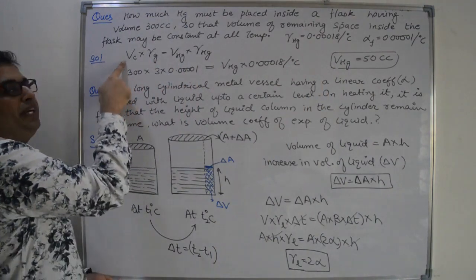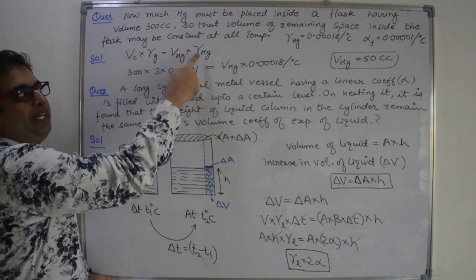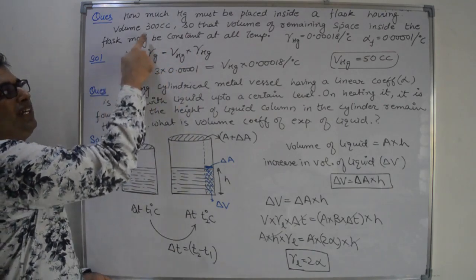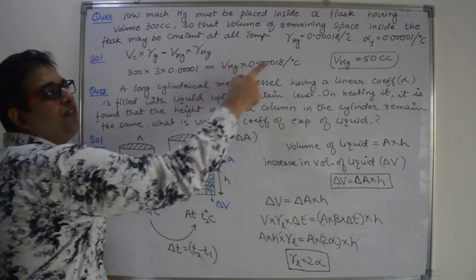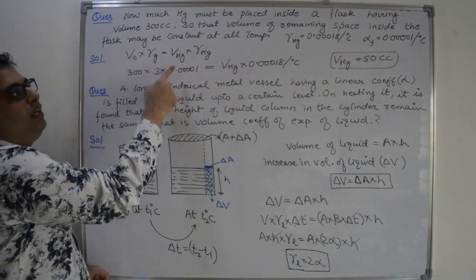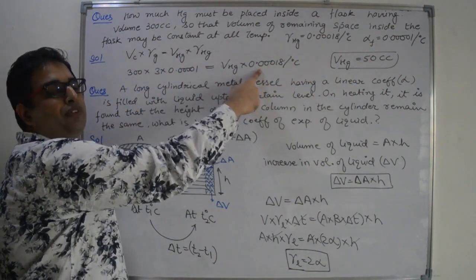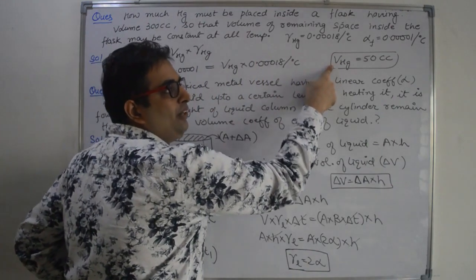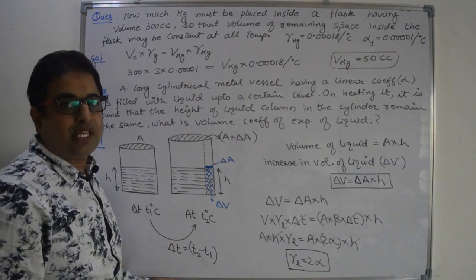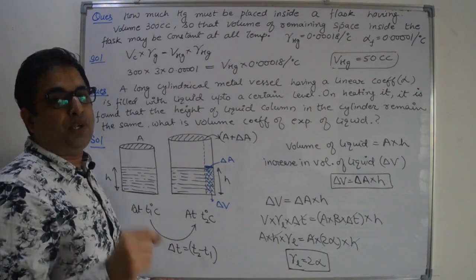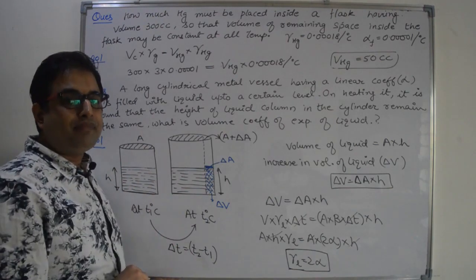According to this condition, volume of the container into gamma of container is equal to volume of mercury into gamma of mercury. Volume of the container is given to us, 300 cc, and gamma of flask is 3 times alpha. Alpha is given to us, so put it here. Volume of the mercury we have to find out. Gamma of the mercury is directly given in the question. Put the values and solve it. Volume of the mercury will be equal to 50 cc. That means in a 300 cm³ flask, we have to put 50 cm³ of mercury to balance the effect of expansion of the container with mercury, right?